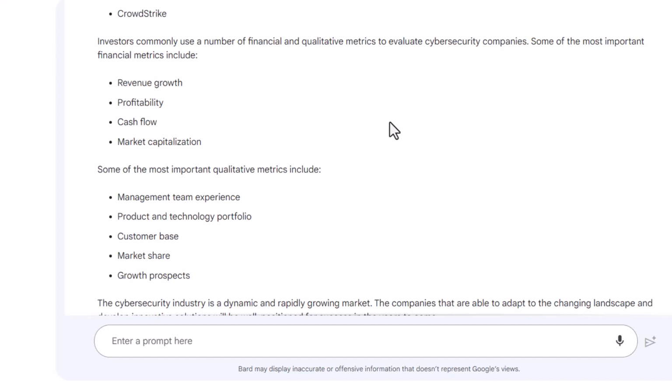So these are certainly all metrics that you would use, but they're fairly generic. They're not specific to the cybersecurity industry. There's other metrics I would have liked to see here, like annual recurring revenue, deferred revenue, billings, number of accounts over, say, $1 million. So certainly there's areas where Bard could have improved quite a bit.